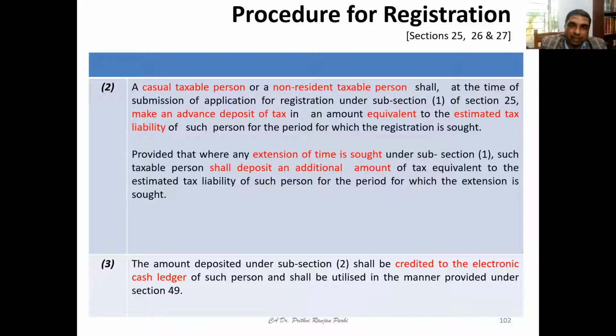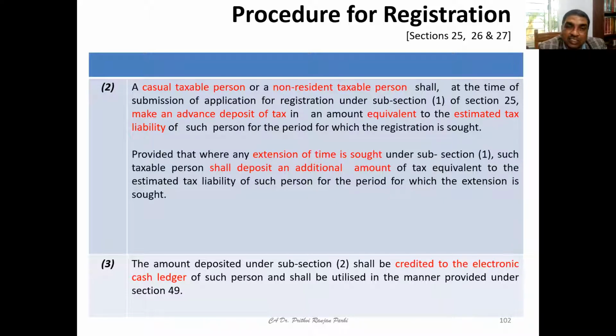So now these two categories of taxable person, CTP and NRTP, at the time of submission of the application for registration, shall make an advance deposit of tax in an amount equivalent to the estimated tax liability. That means for that period, let's say someone has applied for 30 days, within 30 days whatever the tax liability will be, he has to deposit it in advance.